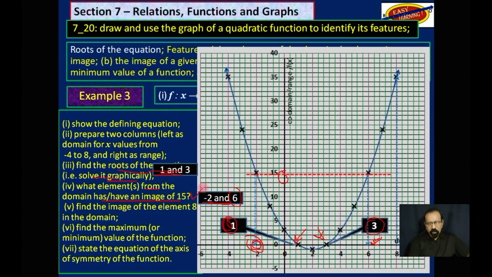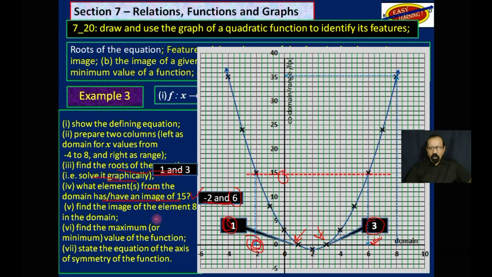So that was that question. The next question is find the image of the element 8 in the domain. So 8 is in the domain. We want to find the image, which would be in the range. So 8 is on the x-axis, and we want to find its image, which would be on the y-axis.